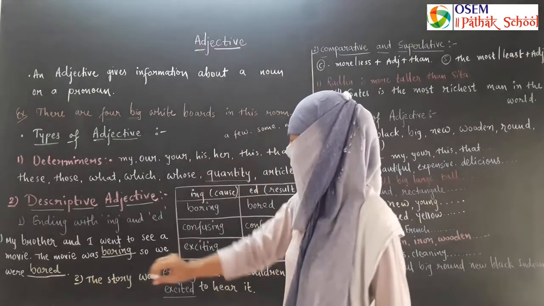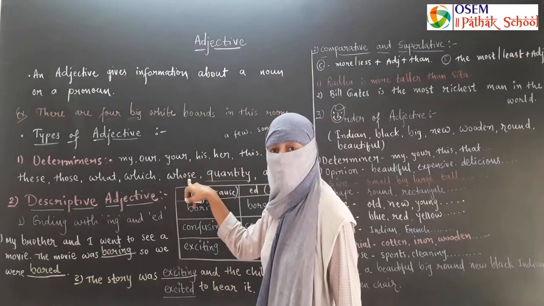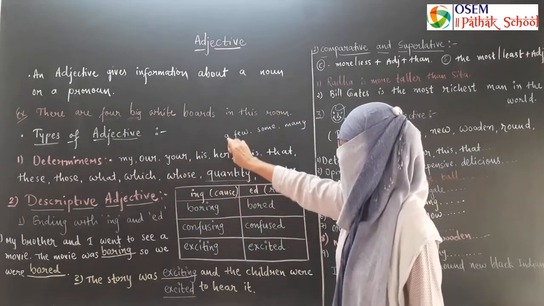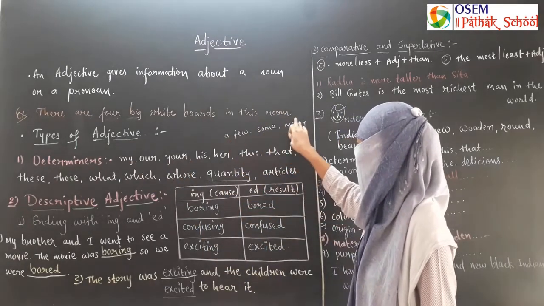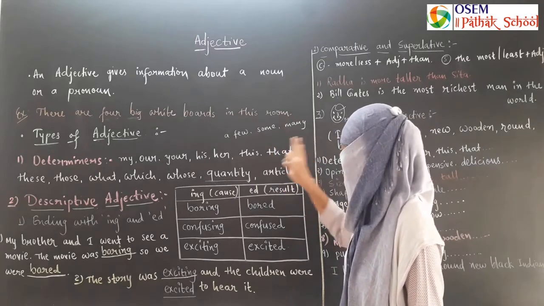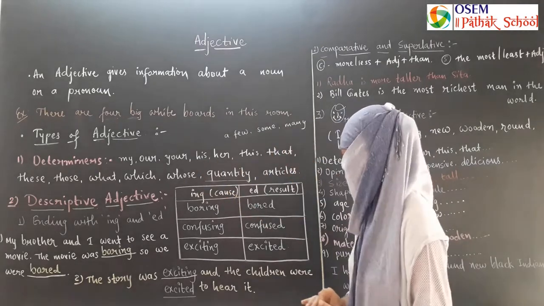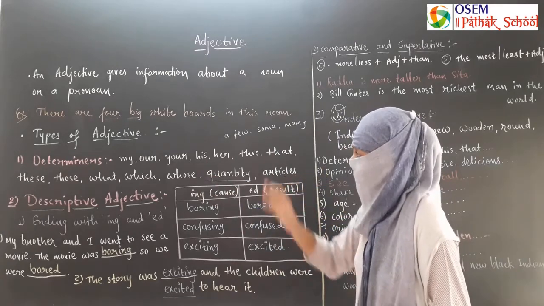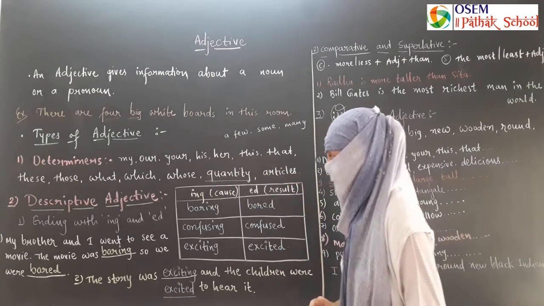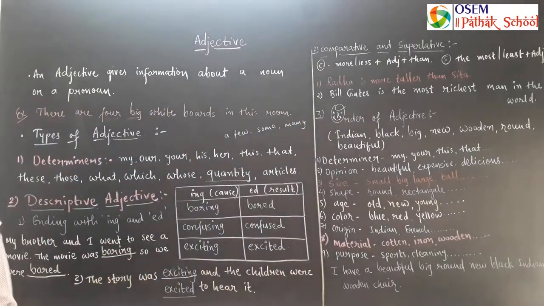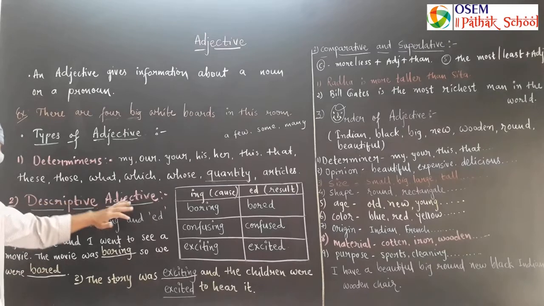Here whose modifies the chalk, so it is a determiner. And quantity words like a few, some, many, few, all are determiners, so they're called determiner adjectives. And articles a and the are also adjectives. The first one is very easy, and the second one is descriptive adjective.